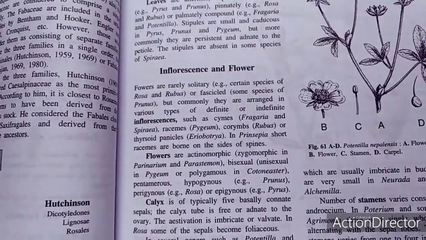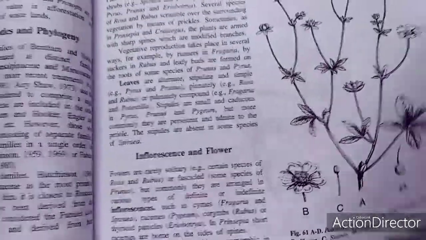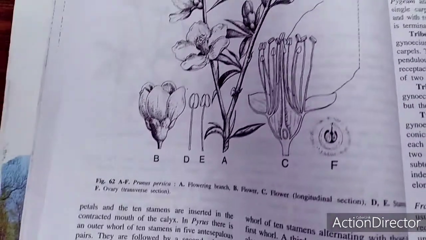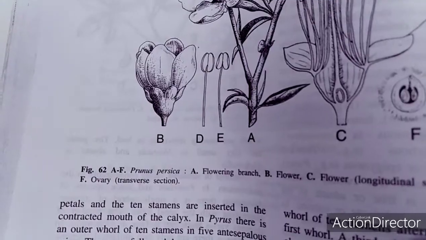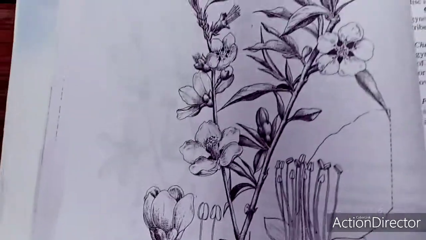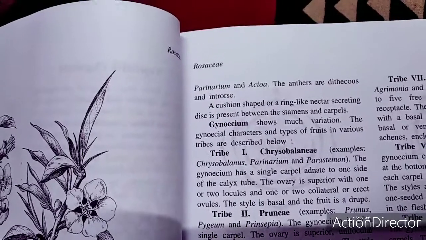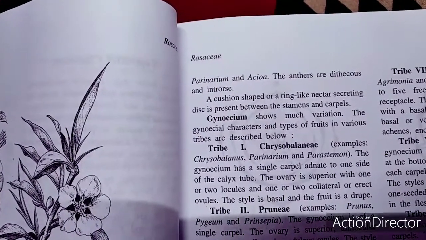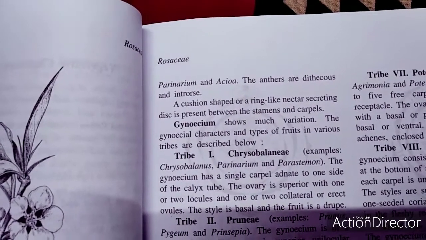The number of stamens varies considerably in this Rosaceae family. The Rosaceae family is a very important one because we use this family in our daily life. For example, Prunus persica is another one, but a very interesting aspect in this case is that there is a cushion-shaped or ring-like nectar-secreting disc between the stamen and the carpel.